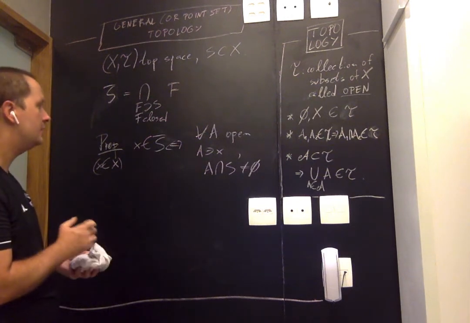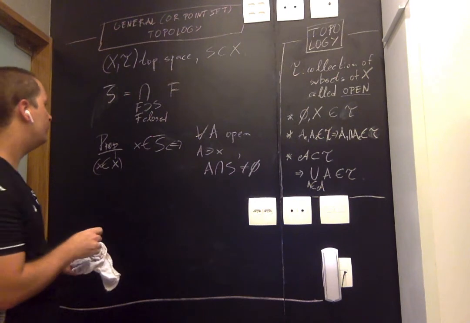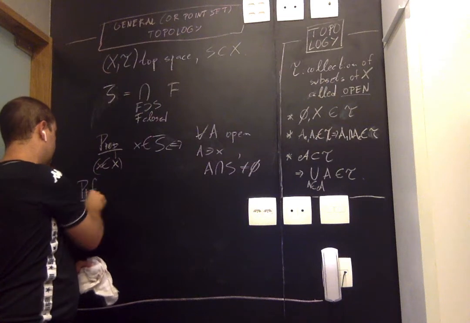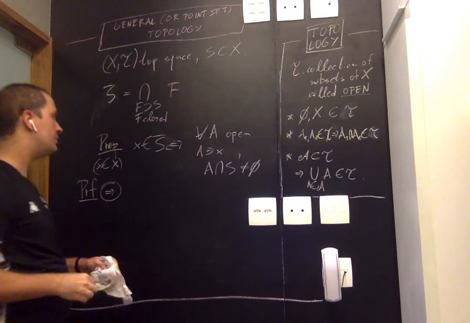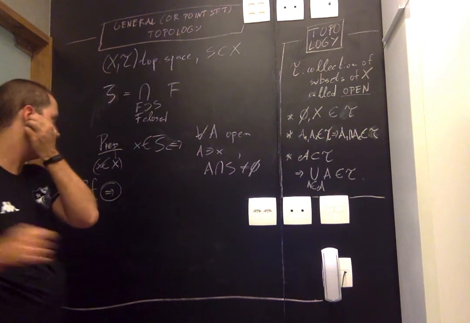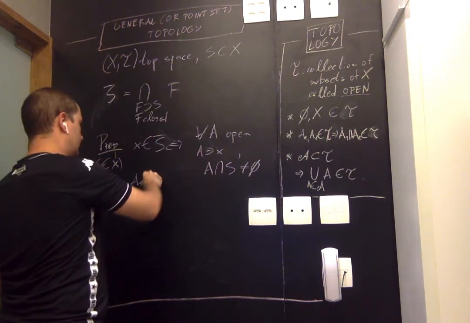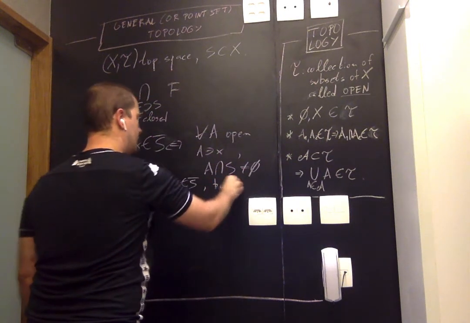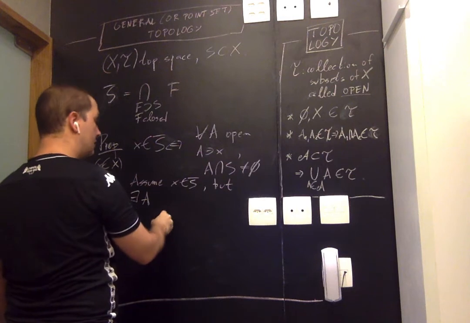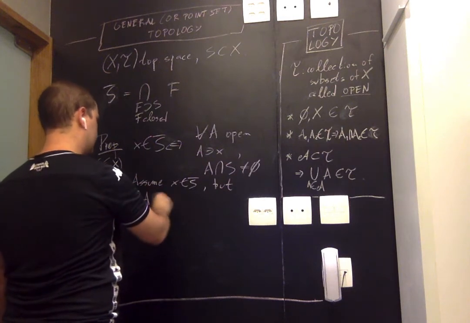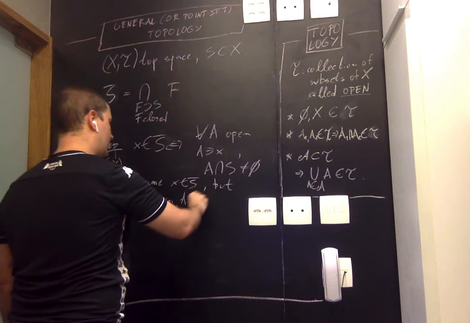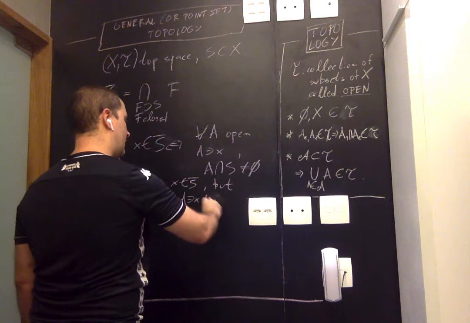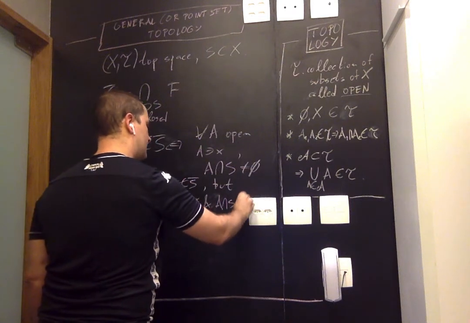Okay, how do we prove this? I'm going to prove, as usual, each direction at a time. So suppose, let's assume to get a contradiction, that x belongs to S bar, but there exists an open set A with x belonging to A, and A intersection S equals the empty set.